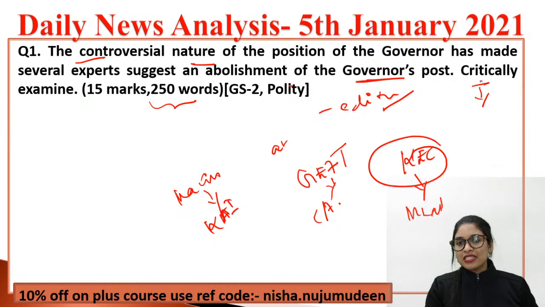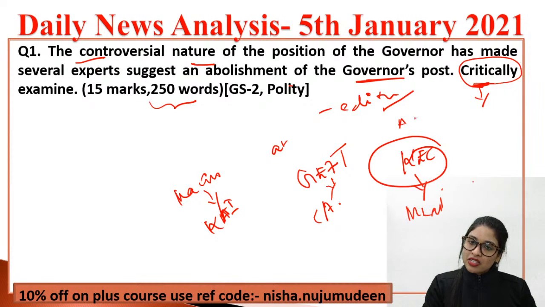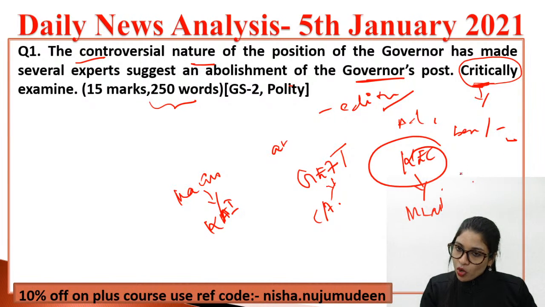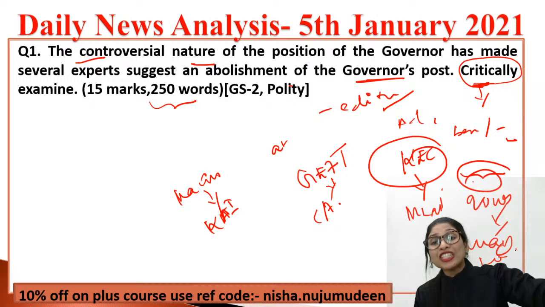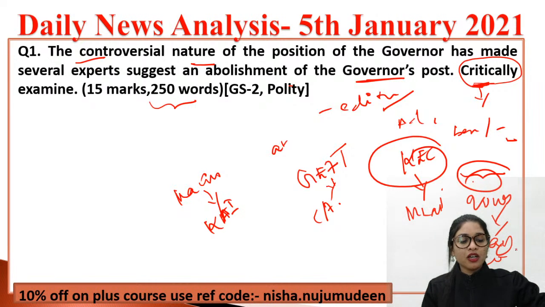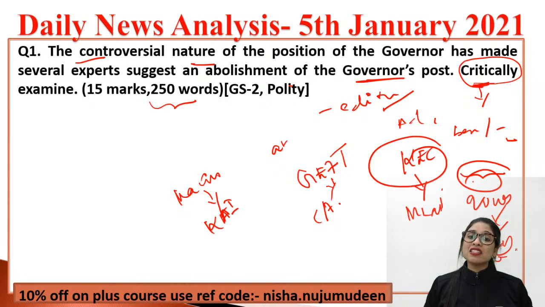Now critically analyze is the keyword, right? Now whenever you have a keyword called as critically analyze, what will you do? You will talk about the issues and challenges, that is the advantage, disadvantage, or the benefits or issues and challenges. And since you spoke about the issues and challenges, definitely you should talk about what? You should talk about the way forward. Or I can tell you the methods, what can you do to actually prevent or to actually solve this issue. Clear? So here also same thing, and then provide a balanced conclusion.